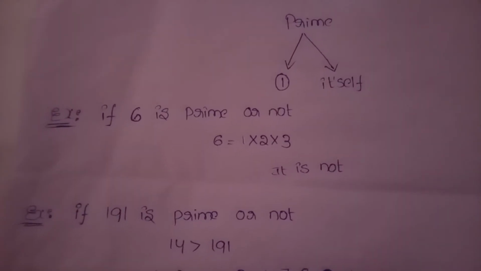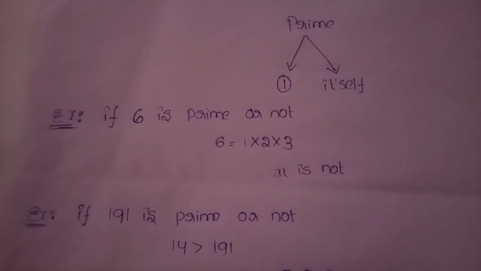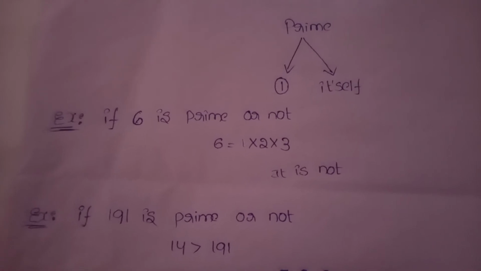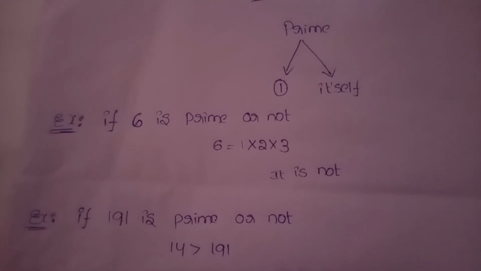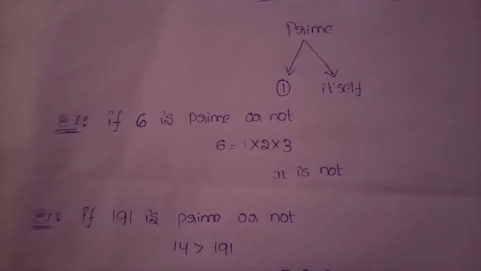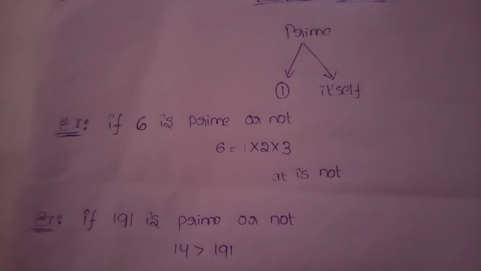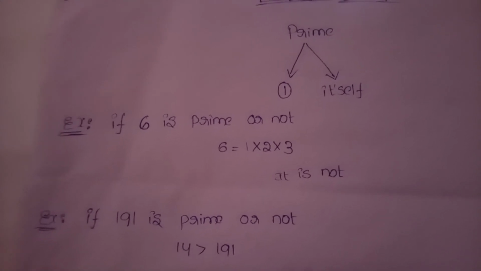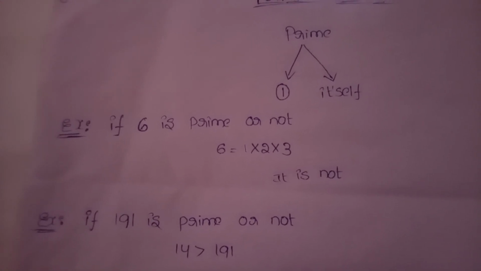Take one example: is 6 prime or not? How many factors does 6 have? 6 has 3 factors: 1, 2, 3. A prime number has only 2 factors, but 6 has 3 factors. So, 6 is not a prime number.